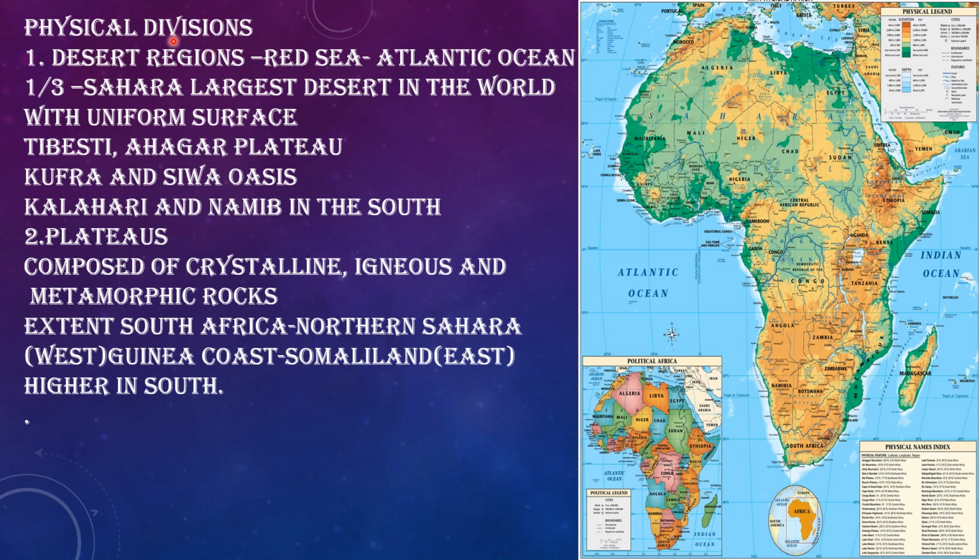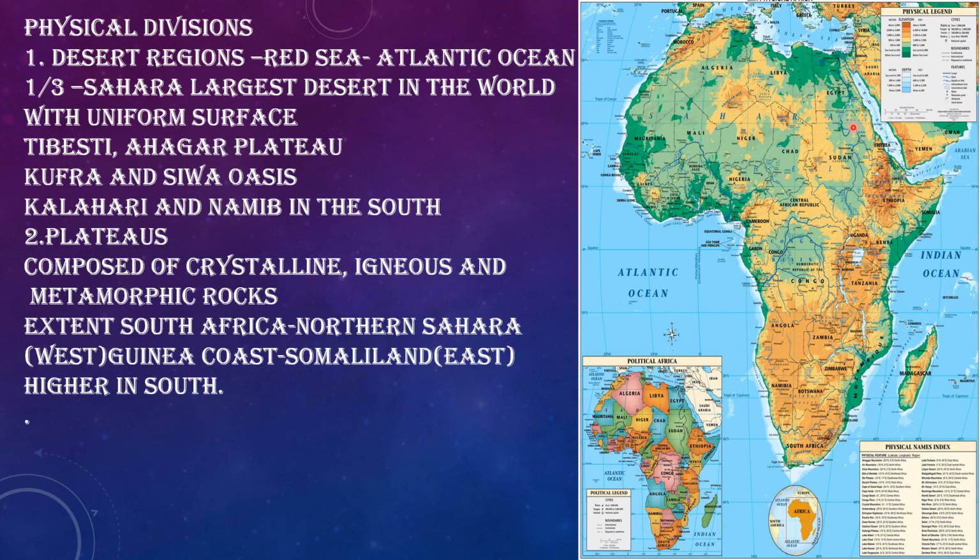So next we come to the physical divisions of this continent. This continent is broadly divided into 6 physical divisions. The first physical division is the desert region. As we know, vast stretches of Africa are covered with desert, and the northern part of this continent is covered with the largest desert of the world, the Sahara Desert, stretching from the Red Sea in the east to the Atlantic Ocean in the west.